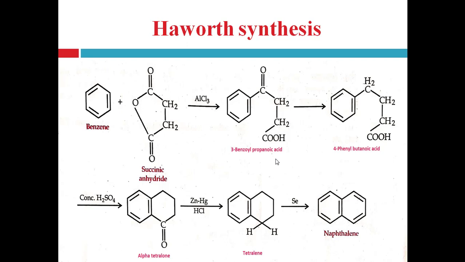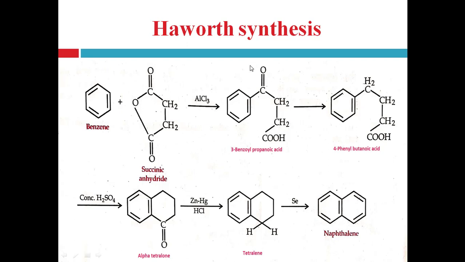Reduction of this 3-benzoyl propanoic acid, right? By Clemmensen reduction. So reduction of this benzoyl propanoic acid leads to the 4-phenyl butanoic acid. What happens in this step? Clemmensen reduction of this carbonyl group leads to the formation of methylene group, CH2 group.